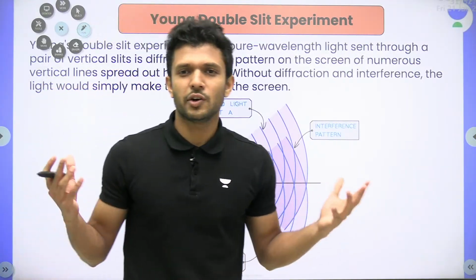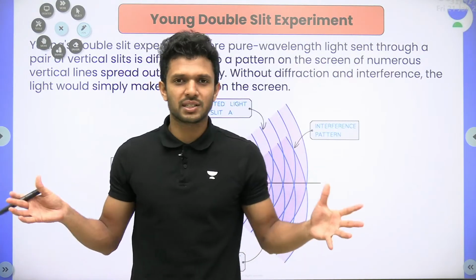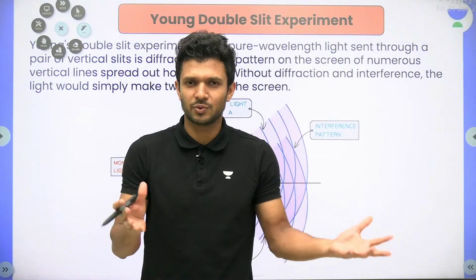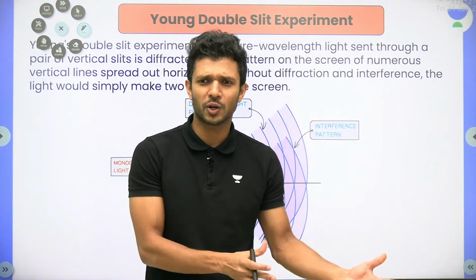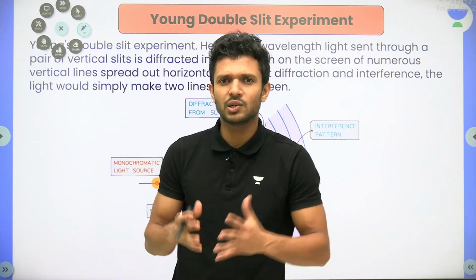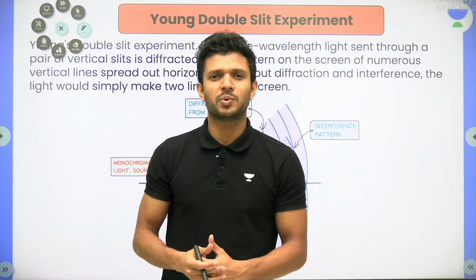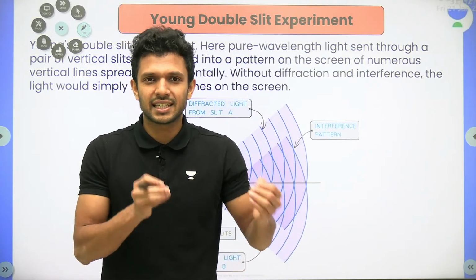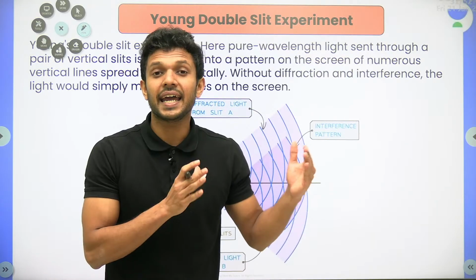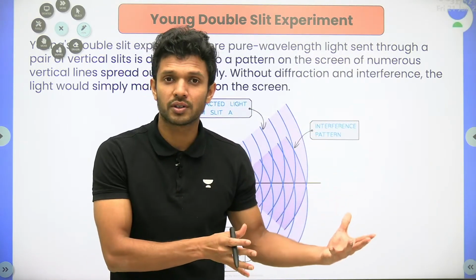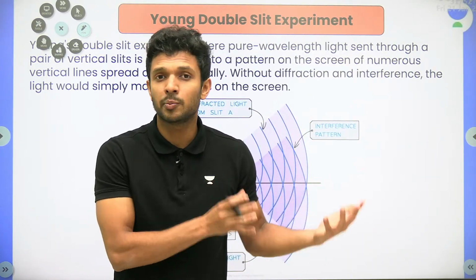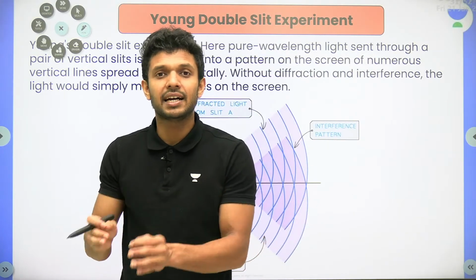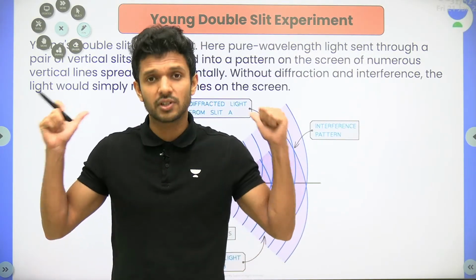Still, so many of you don't know. You know all the concepts, and if numerical questions are asked you know how to answer, you know all the formulas, but so many don't know what this Young's double slit experiment is and what it talks about. It's very simple. Young's double slit experiment is an experimental proof that light can undergo interference. This was the first method.